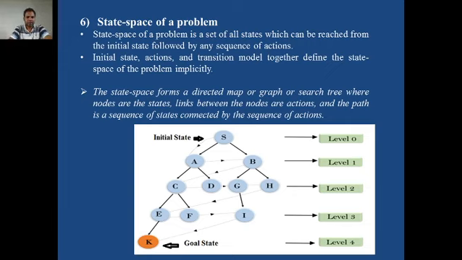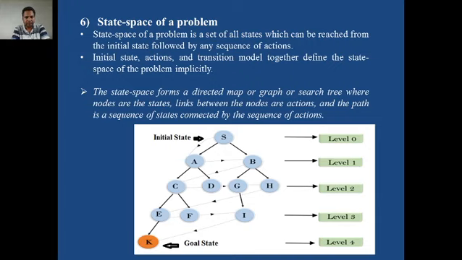State space forms a directed graph, or simply a graph or search tree, where the nodes are the states and the links between the nodes are actions, and a path is a sequence of states connected by a sequence of actions.